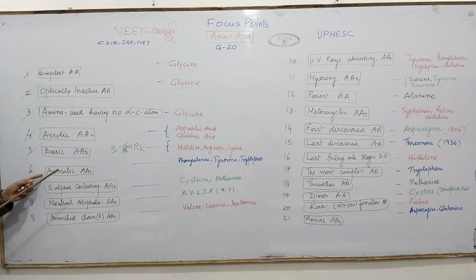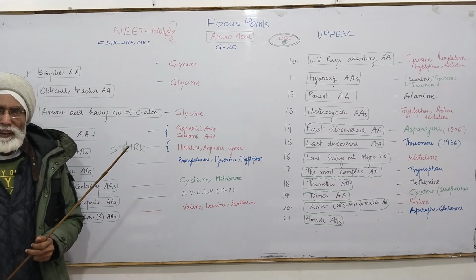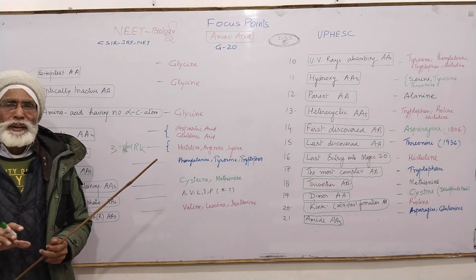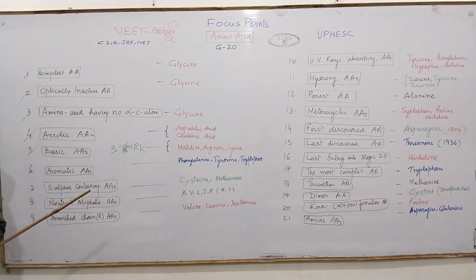Now, another question, aromatic amino acids. Aromatic amino acids are those which have an aromatic ring like that of benzene attached to the alpha carbon atom. They are called aromatic amino acids. And remember, they are 3 in number.